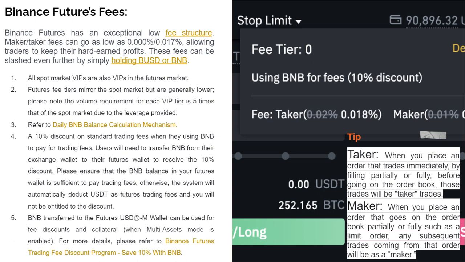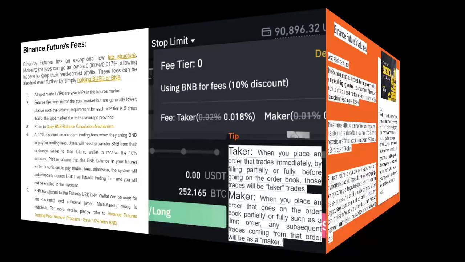So for taker fees, taker refers to when you place an order that trades immediately by filling partially or fully before going on the order book. Those trades will be taker trades. For you to understand what maker trades are, you need to know that a maker trade refers to when you place an order on Binance Futures that goes on the order book partially or fully, such as a limit order. Any subsequent trades coming from that order will also be maker trades. So these are some of the basic features.